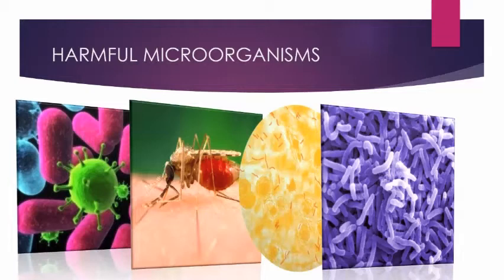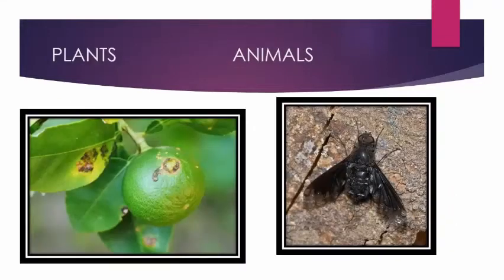Apart from these, there are also a few microorganisms in animals and plants as well. So let's see what those are. Several microorganisms cause diseases in plants like wheat, rice, potato, sugarcane, and others. The diseases reduce the yield of crops and they are controlled by the use of certain chemicals which kill the microbes.